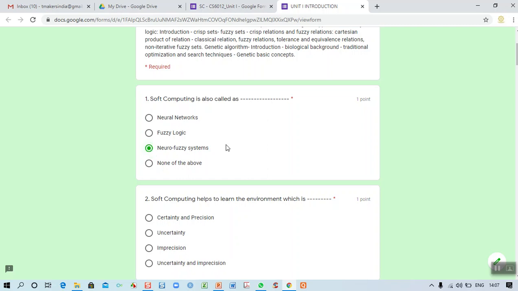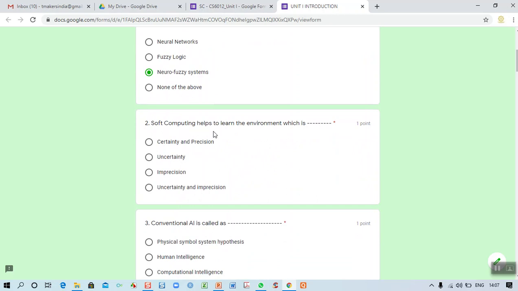Then what is the second question? Soft computing helps to learn the environment which is what? Whether it needs certainty and precision, that is, exact values, because only if you know the exact value can you process? No. It handles uncertainty as well as imprecision. So even if you do not know the 100% input parameters, you can still process. Even if the value is wrong, you can still process with soft computing.